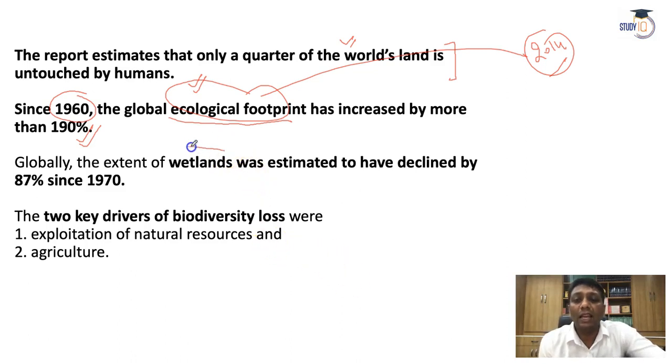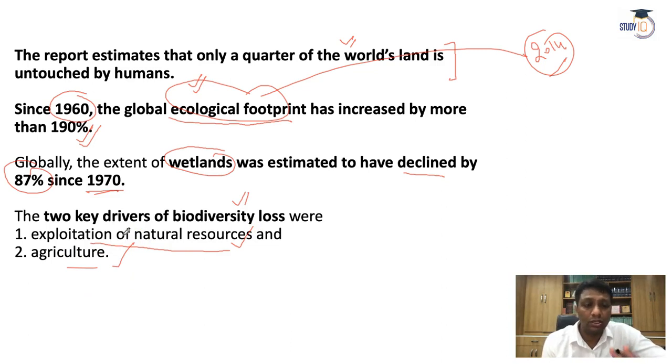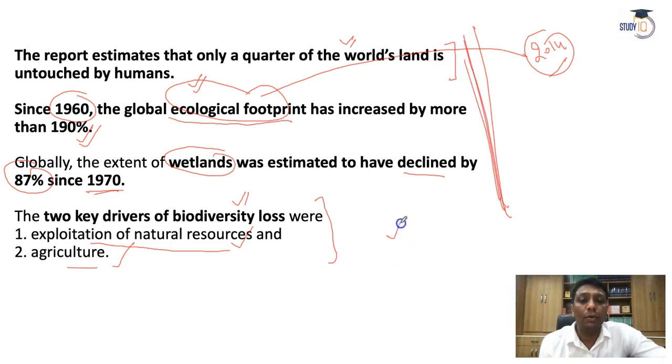See, wetland areas are estimated to have decreased 87% from the 1970s. And two key drivers of biodiversity loss you should always remember: the first is the exploitation of natural resources, and second, agriculture, which is not sustainable. The land use pattern we have changed right now. A lot of agriculture is not traditional, and this is the reason for an adverse situation worldwide.